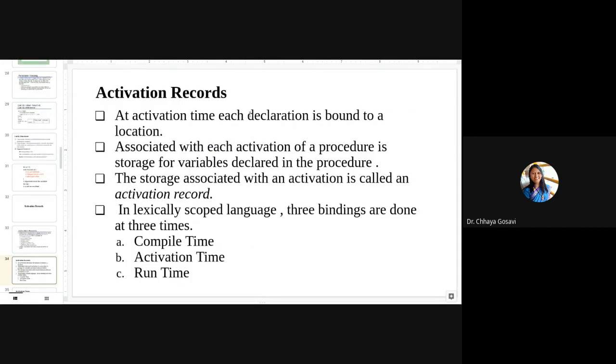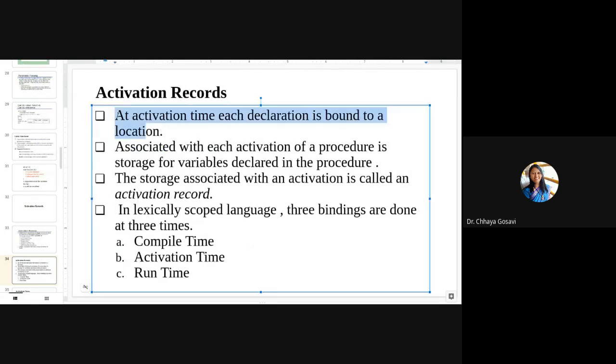Then activation time: each declaration is bound to a location. So whenever you call a function, memory is allocated to those variables which are defined in that particular function. And when you return from that function, memory is deallocated. So the variable is bound to the location at activation time. You may find these terms hard, but this is very simple to understand. Activation time is when the function is called, declaration is variable declaration, and location is memory. So variables declared in that function or procedure will get memory allocation at the time of activation.